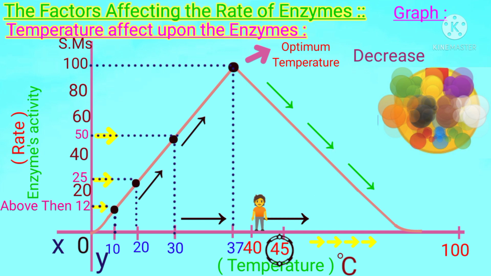So students, here I have completed our first point, the effect of temperature on the enzyme, with the help of theory, conversation and graph. That is the first part of our video lecture. In the second part we will discuss the effect of pH on the enzyme, enzyme concentration and substrate concentration. You can find all the details about the next 3 points in the second part of this video.